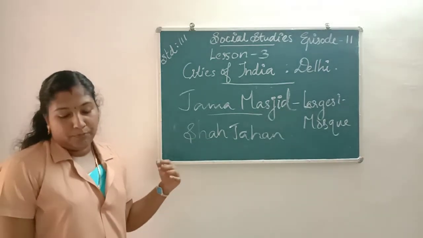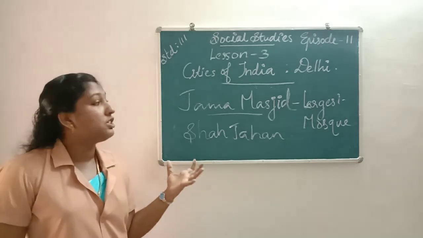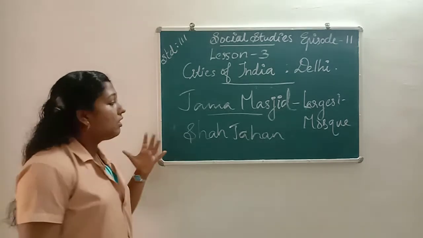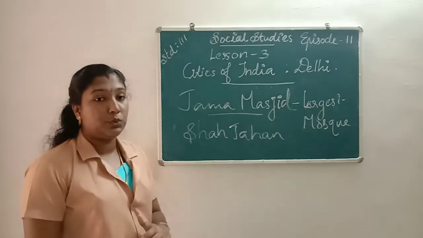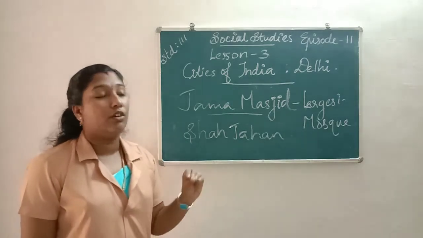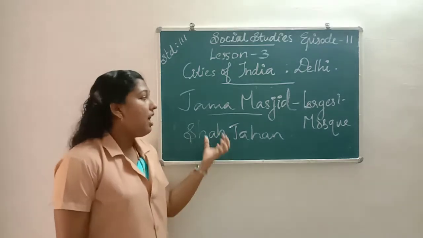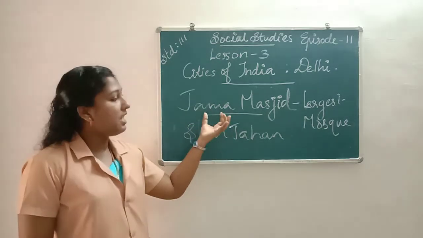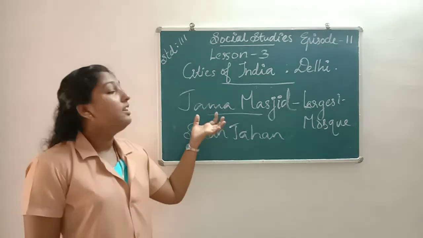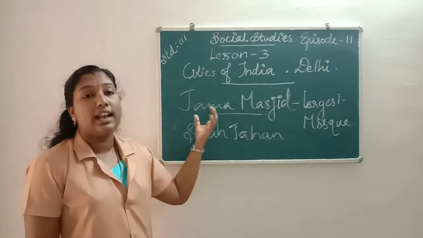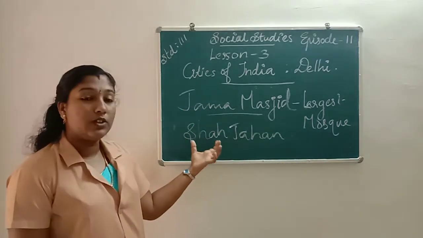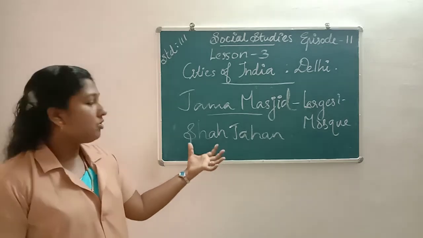Next, it is situated just opposite to the Red Fort. The Red Fort was also built by the Mughal Emperor Shah Jahan. And the Jama Masjid, the largest mosque of India, is also built by the Mughal Emperor Shah Jahan.